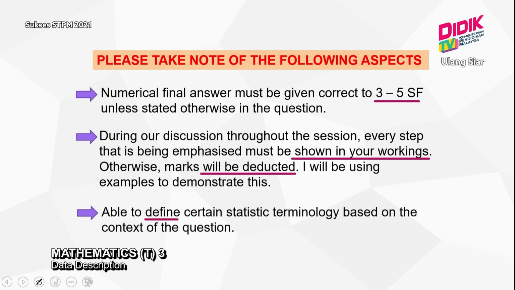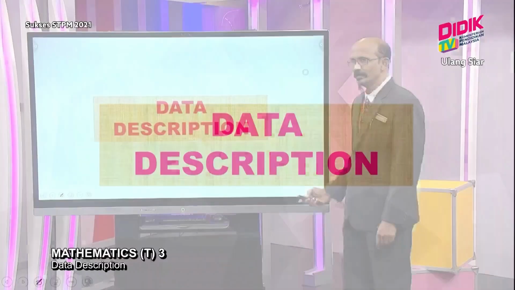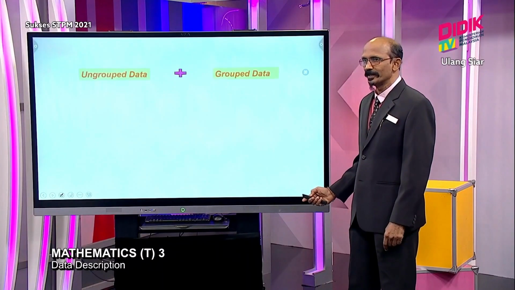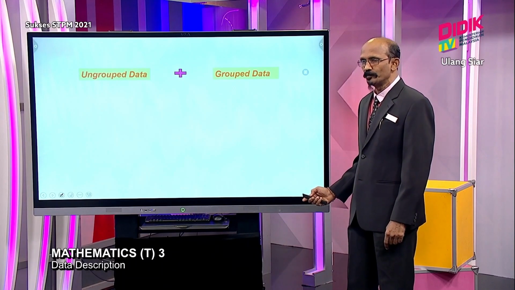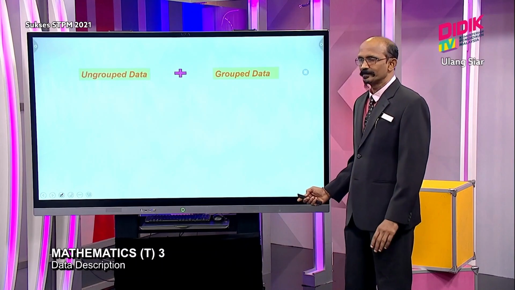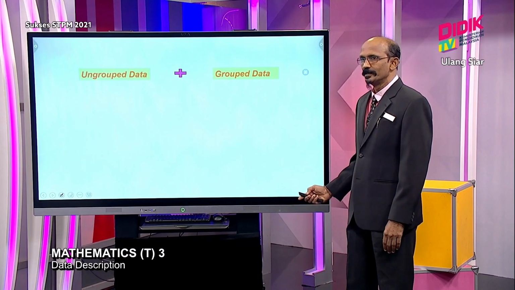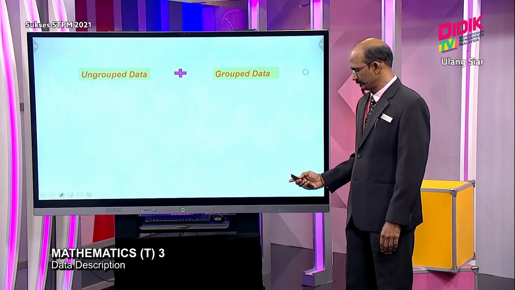Next one: be able to define certain statistics terminology based on the context of the question. Okay so far? Yes. Let us continue with the first chapter. In this chapter, data description, we have 2 subtopics. One is grouped data, another one is ungrouped data. For these 2 parts, what you have to know is you should be able to